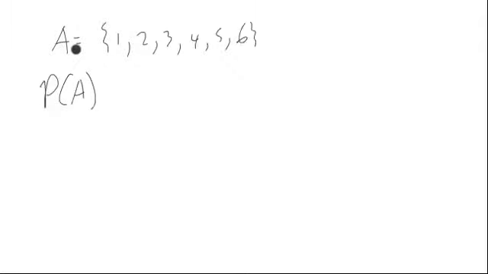In this video, we're going to talk about the idea of topology and a discrete topology. So first of all, what is a topology? A topology on a set. Let's have a set, for example, like 1, 2, 3, 4, 5, 6. A topology on this set A is a collection of subsets of A that are in the power set of A. So the topology itself is a collection of subsets.